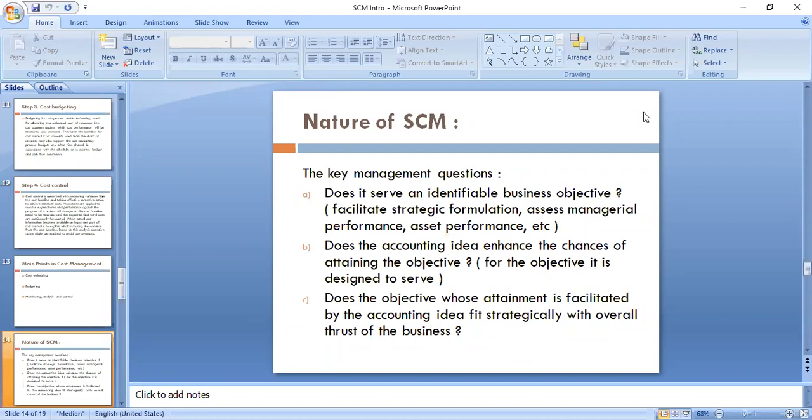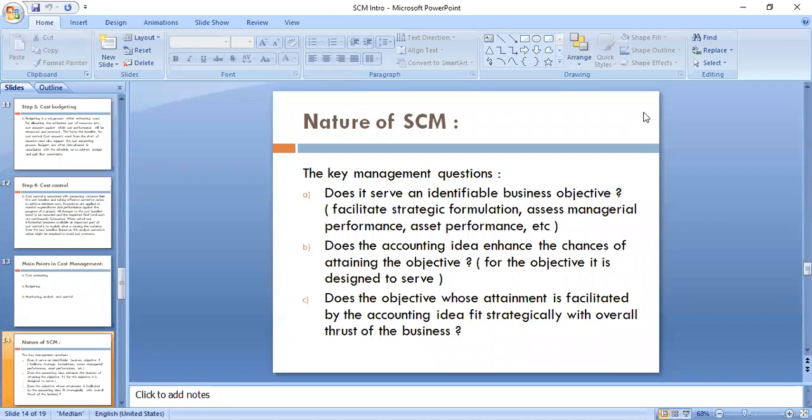Does the objective whose attainment is facilitated by the accounting idea fit strategically with the overall thrust of the business? So whatever cost accounting data we are having, it should fit strategically with the overall thrust of business.